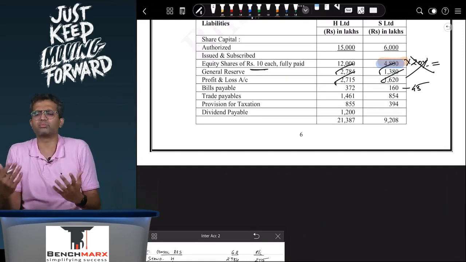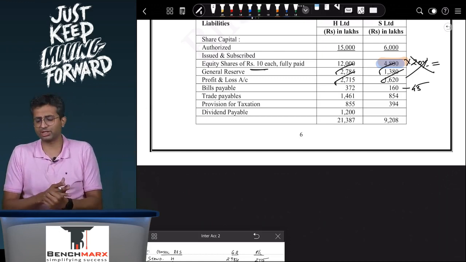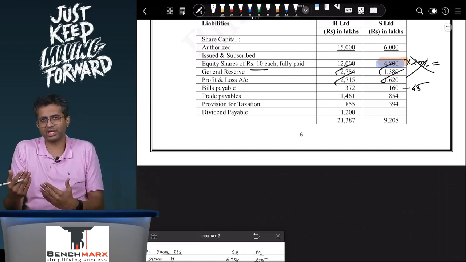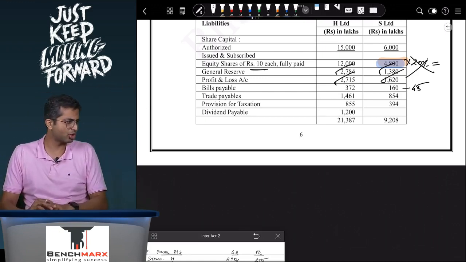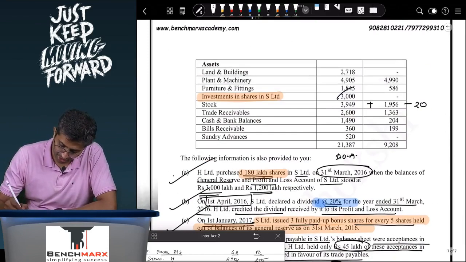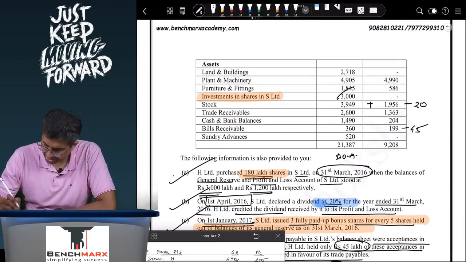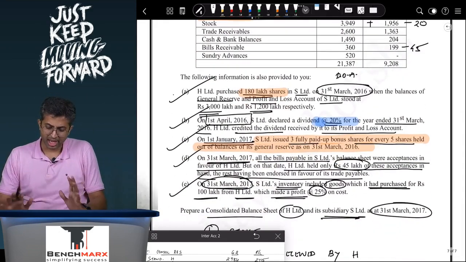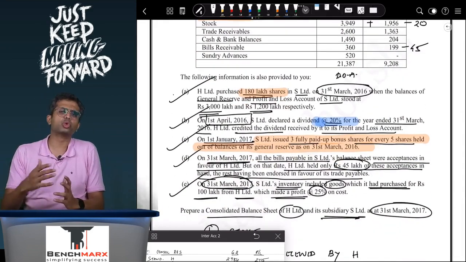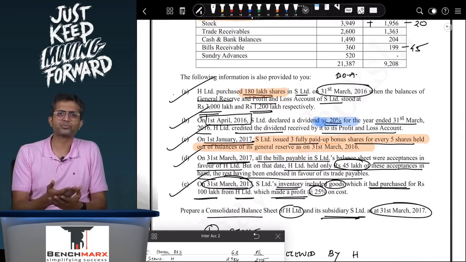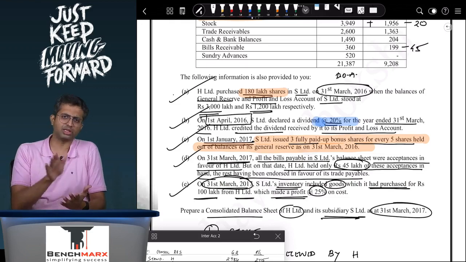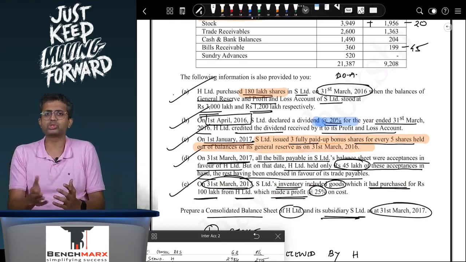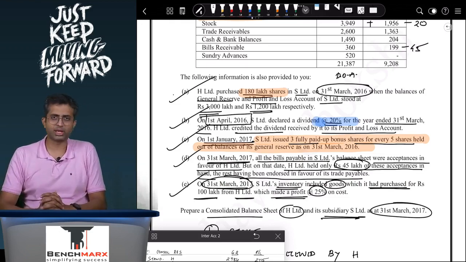Earlier we were saying, theek hai yaar, money has to be paid by S, received by H. However, this is to be paid by S, but not really received by H. It has to be received by a third party because endorsement has actually happened. And hence 45 will be the bills payable, corresponding adjustment in the bills receivable. And that's it. After that, you will go through the regular process of balancing, taking the working note 1 balance, then the goodwill or capital reserve, then the minorities interest, then the individual accounts, and you prepare the consolidated balance sheet.